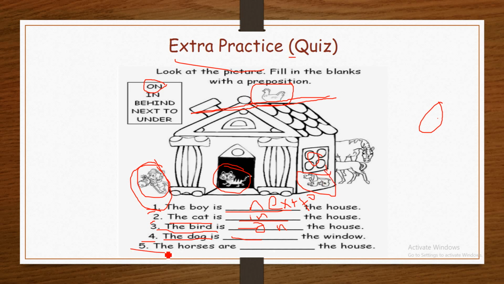Number 5. The horses are blank the house. Where are the horses? Here are the horses, and this is the house. Therefore, the horses are behind the house.